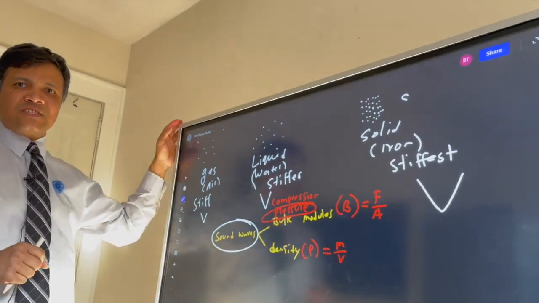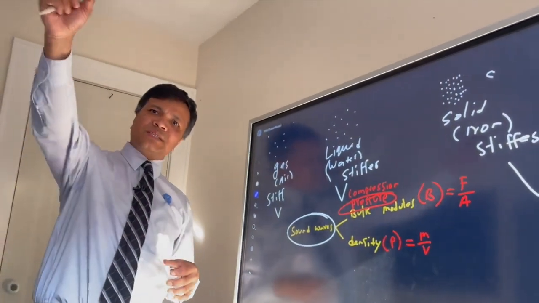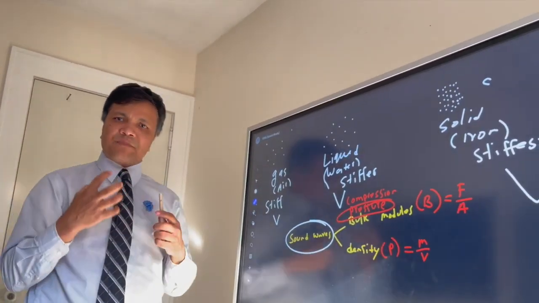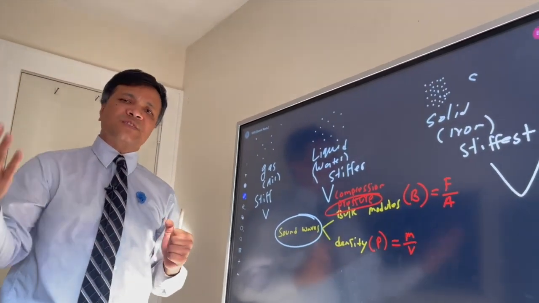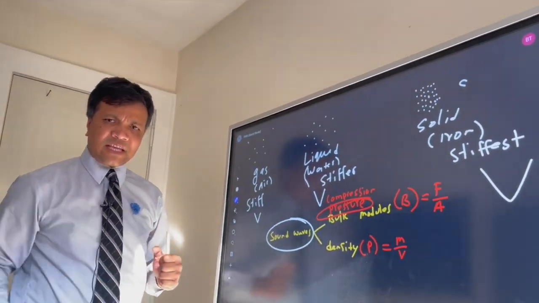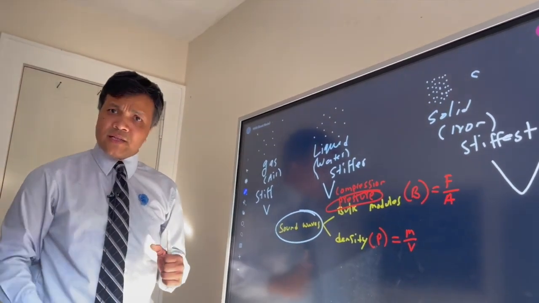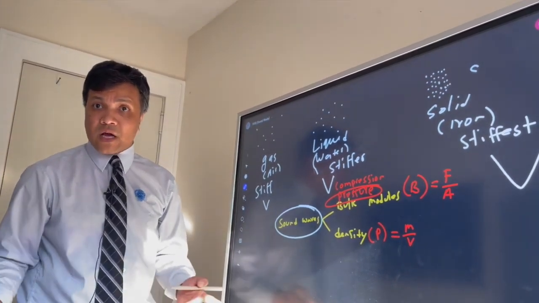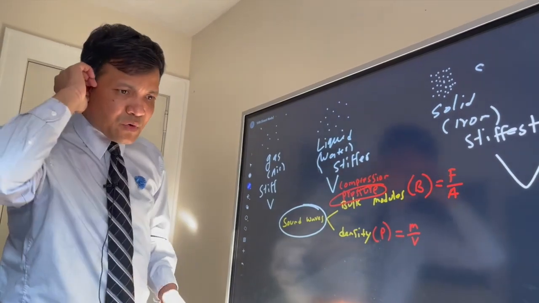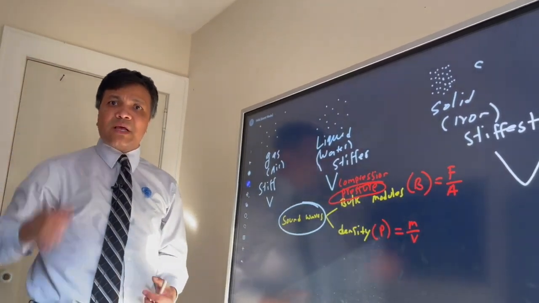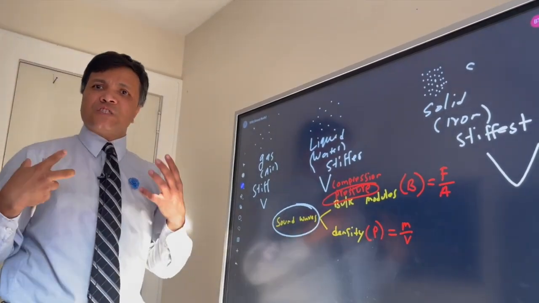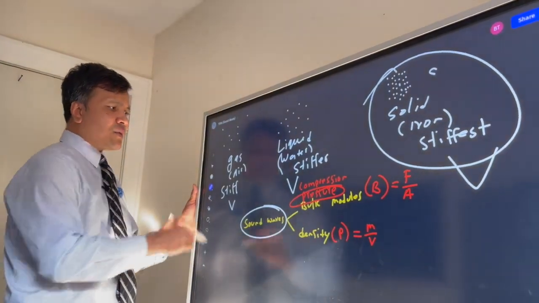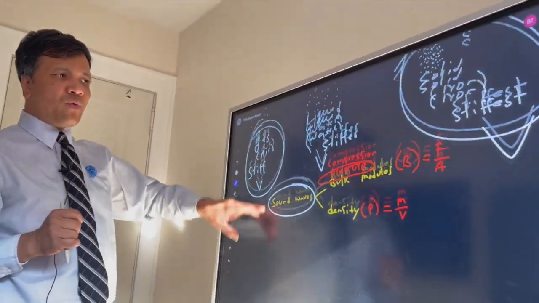What does that mean? If I take you to the railway station, and I stand over here and 20 meters away my sibling stands, and I say something with 20 hertz, my sibling isn't going to hear me. However, if I knock the railroad, the iron, with a hammer with 500 hertz, and my sibling puts an ear on the rail line, my sibling will be able to hear it, because the velocity of sound wave is faster in the solid than, of course, in the air. But anyway, we have to prove that.